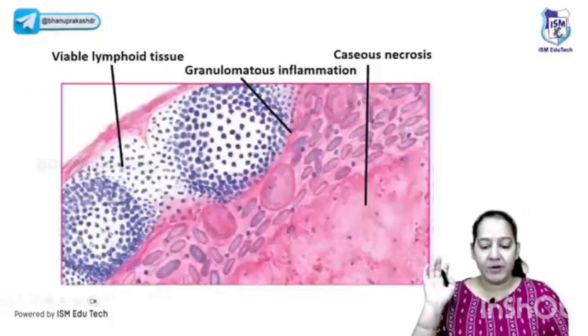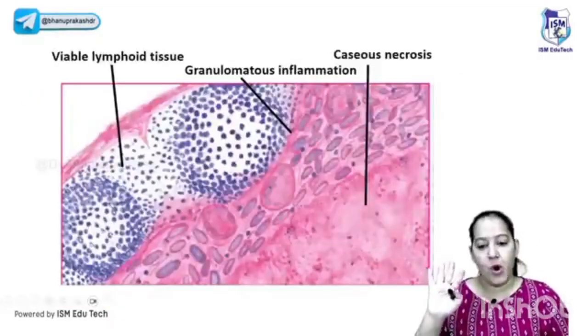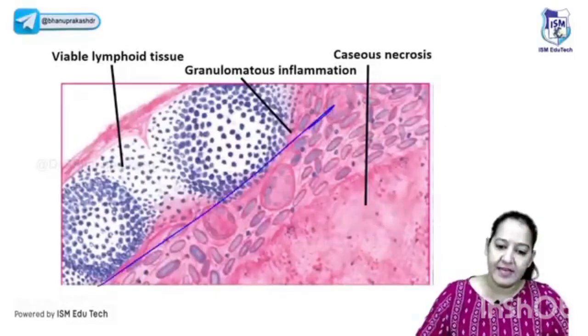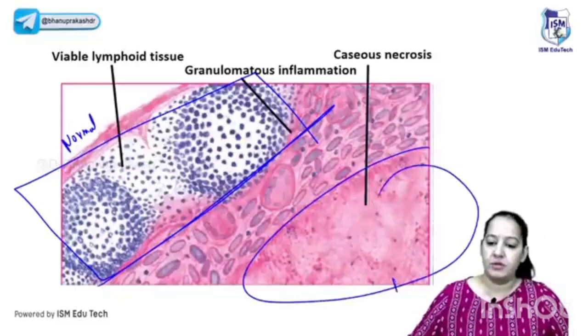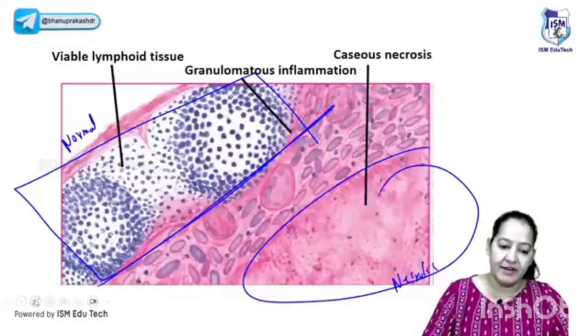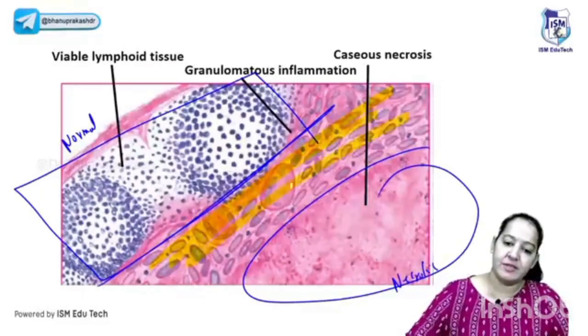I told you it looks like cheese. And microscopically, this is the diagram. It is a diagram of a lymph node, in which you can see this section is normal. In all necrosis, one part is normal, one is necrotic tissue. This is necrotic tissue. And at the junction, you can appreciate the inflammation.